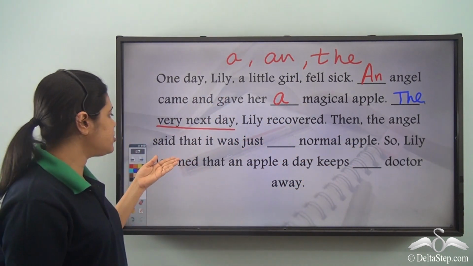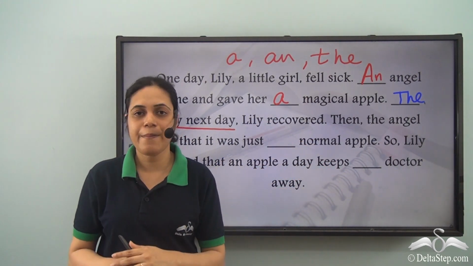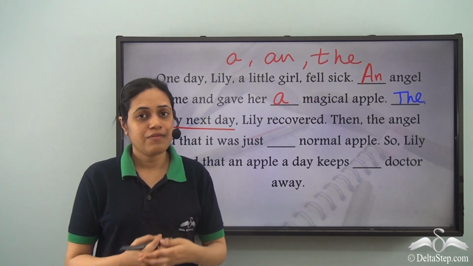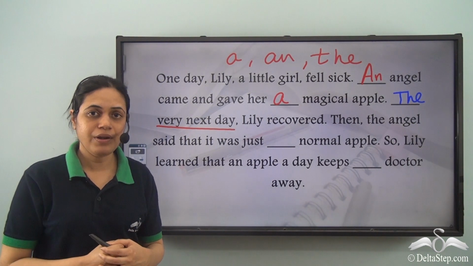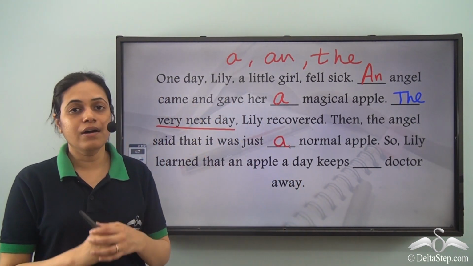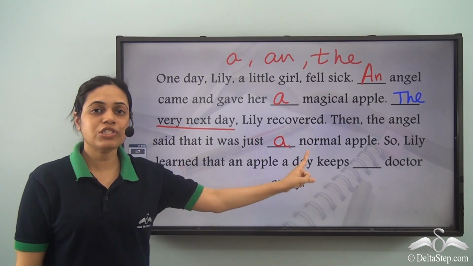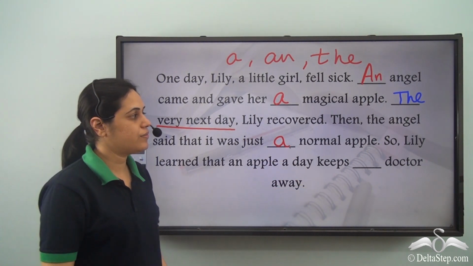Then the angel said that it was just dash normal apple. Once again, we are not referring to a particular apple. It was any apple. So it will be a normal apple because normal starts with a consonant sound. So we'll have a over here.